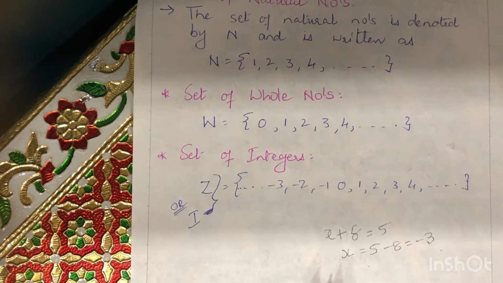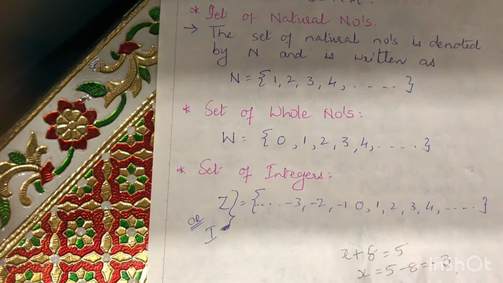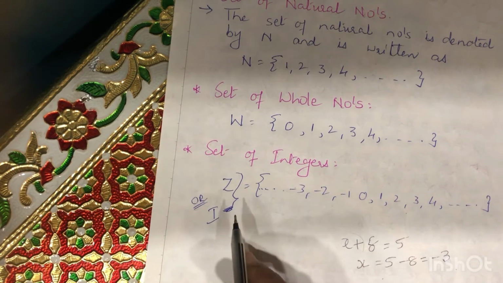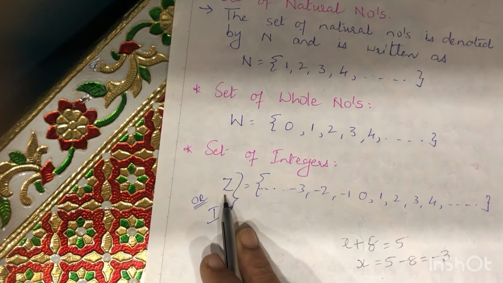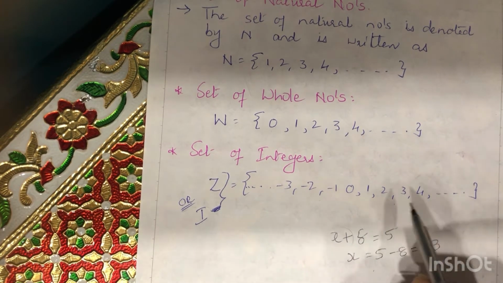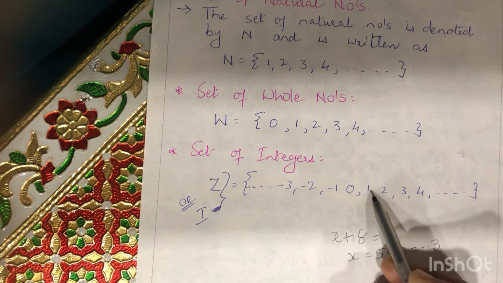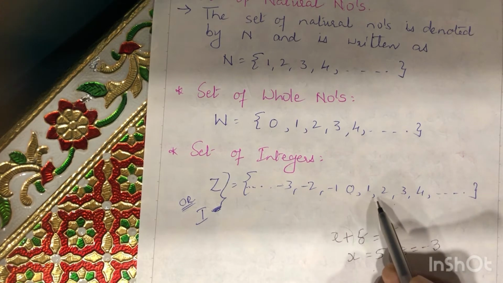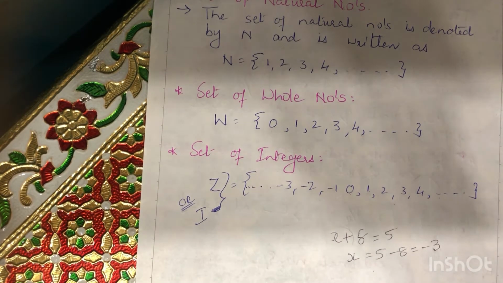Thus, a need to extend the number system was felt, and we had the set called the set of integers that we denote as Z, and it can also be denoted by I, in which you can see that 0, positive numbers as well as negative numbers are included. So this becomes the set of integers.